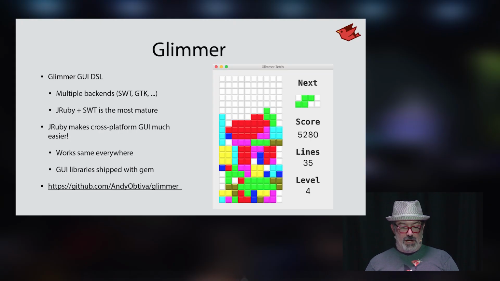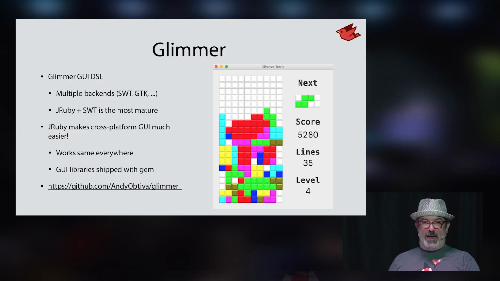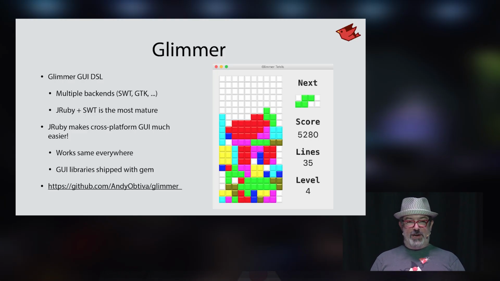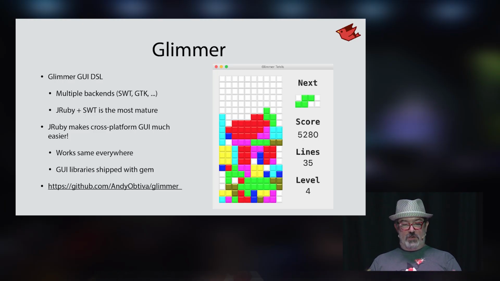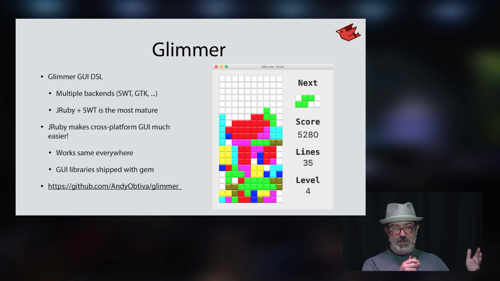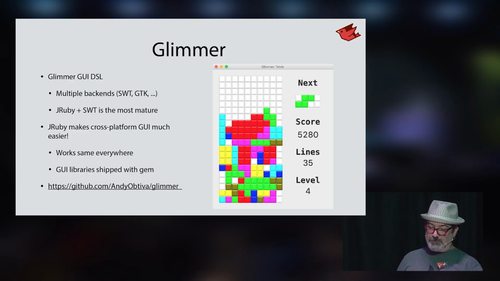But more professionally, there's a library called Glimmer. Glimmer is a multiple back-end graphical interface library. It works with both JRuby and CRuby. When running on JRuby, it uses SWT, so it uses the native components as much as possible. But of course, you can use it to build games. You can use it to build whatever sorts of apps you want. Definitely recommend, if you're interested in doing desktop development, this is probably going to be the quickest way for you to get up and going with a really solid professional interface.